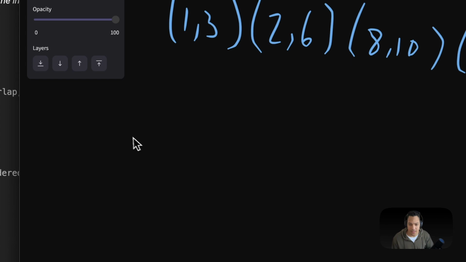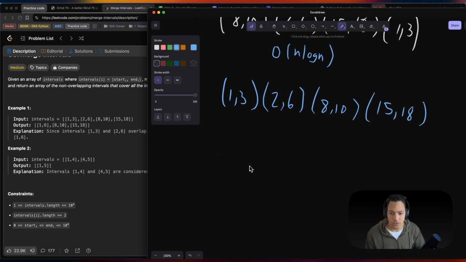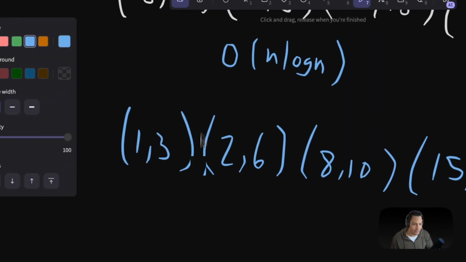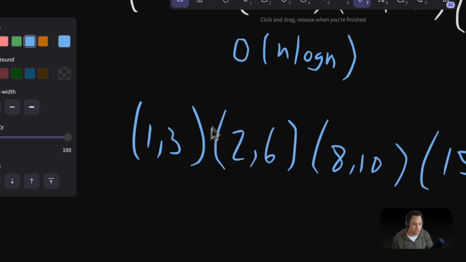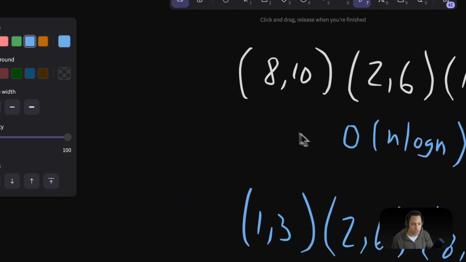What's the next thing it's asking for? Well, it's saying you need to return an array of non-overlapping intervals. So we could go down into a rabbit hole trying to see if we can solve this without having to create a new array. But the simple fact that we are sorting in Python, specifically, there are two ways to sort this, and I'm gonna go into code later, but it would be using sort.